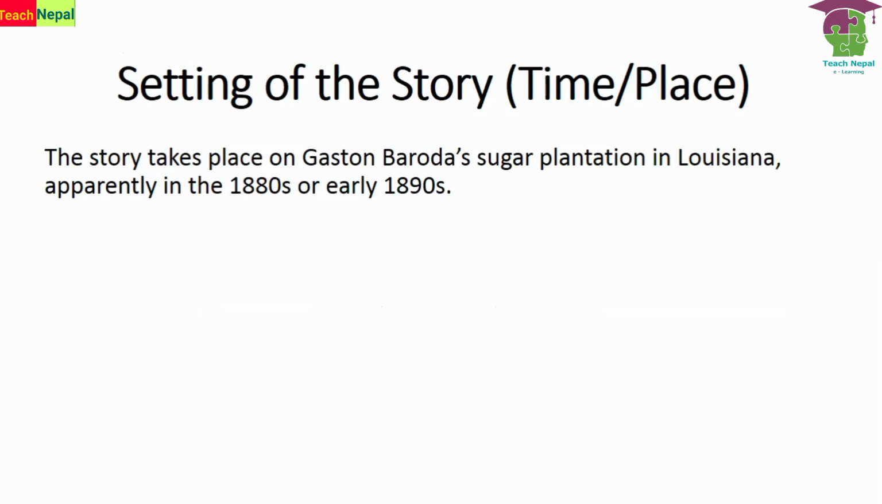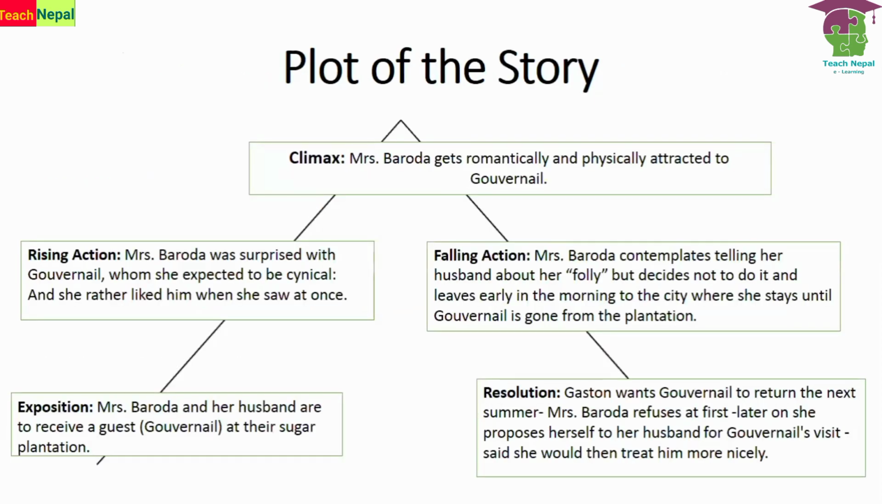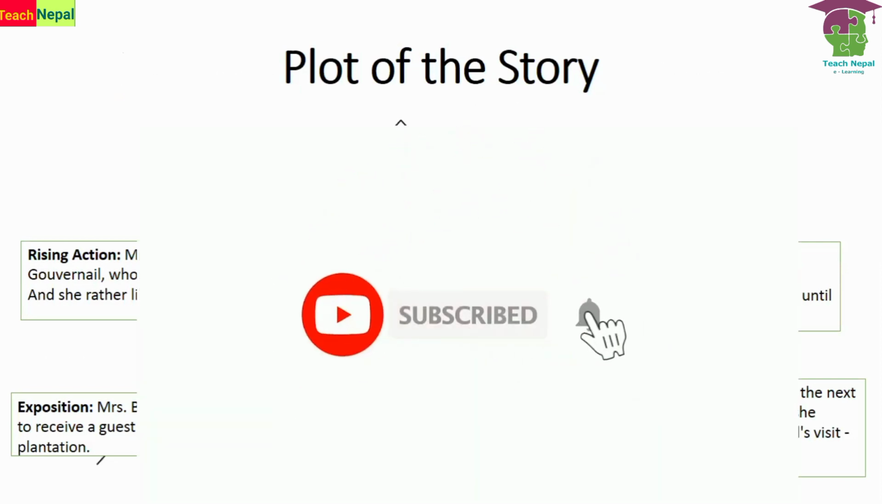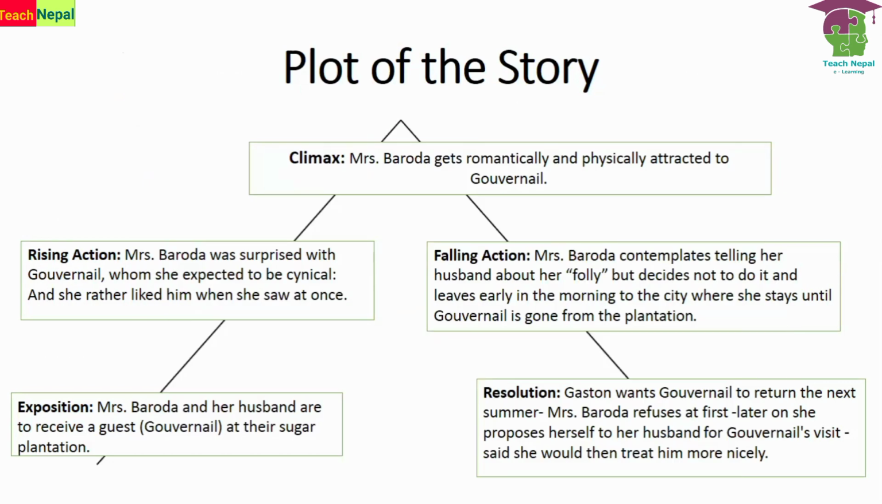If you go through the plot of this story, then I hope the whole story will be clear. The exposition: how does the problem rise in the story? You see, Mrs. Baroda and her husband are to receive a guest, Gouvernaya, at the sugar plantation. But at first she was refusing this. She didn't like to invite him, because she was about to have a rest after working there in the winter.